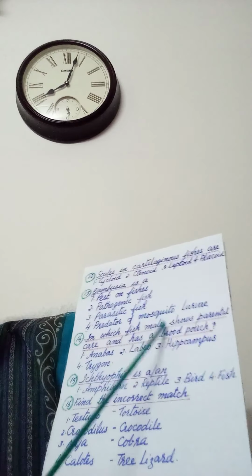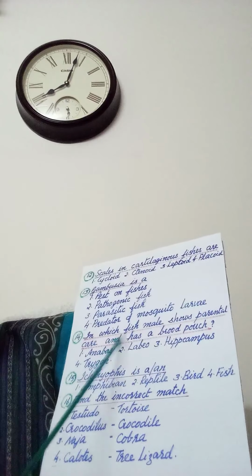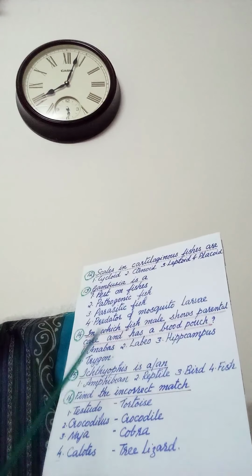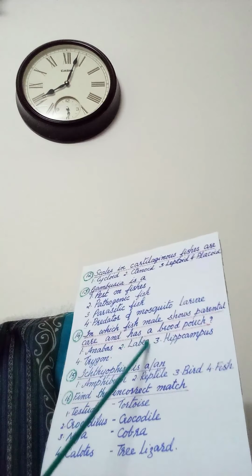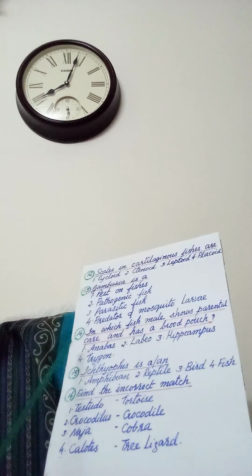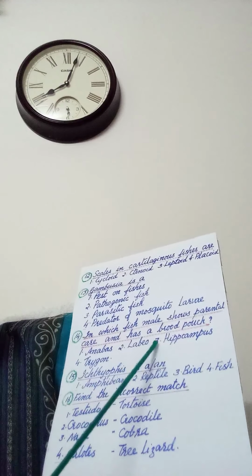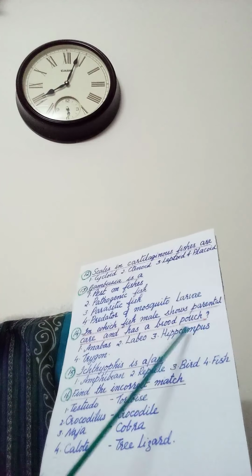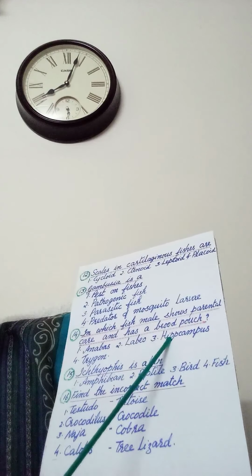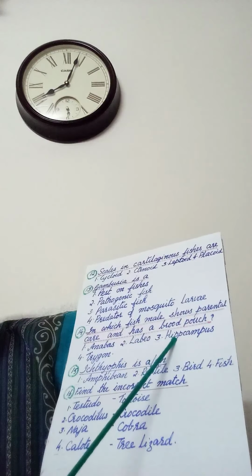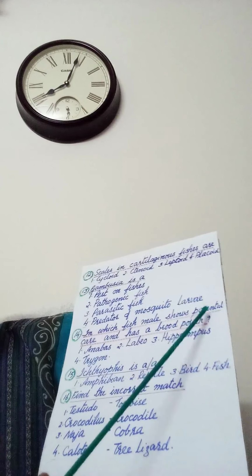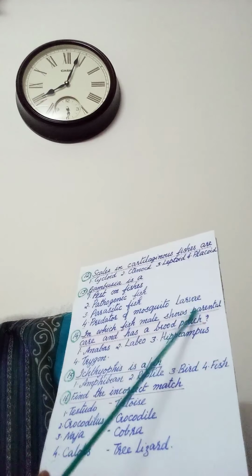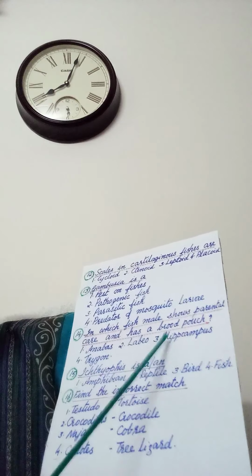Next question. In which fish male shows parental care and has a brood pouch? 1. Anabas, 2. Labeo, 3. Hippocampus, 4. Trygon. Answer 3. Hippocampus. That is a seahorse. Male Hippocampus will be taking care. That means, you can say parental care. It will be showing parental care. And they will be having brood pouch.